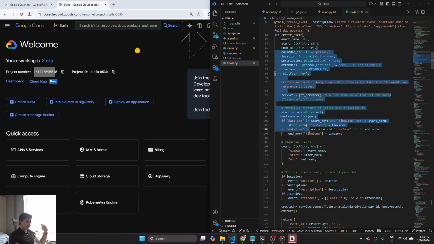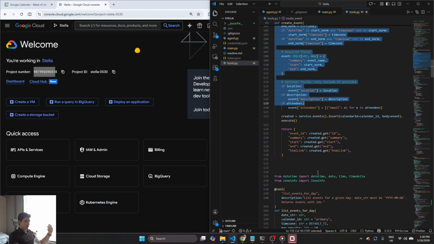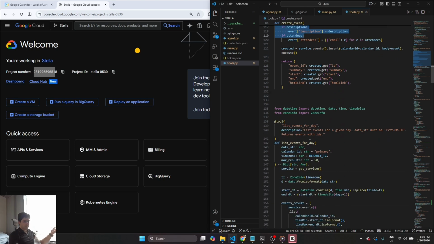And this basically uses the Google Calendar API, how to create events, etc. Don't have to run through it. You can go on Google for developers, and then you'll find all the APIs you need for Calendar, for all the Workspace apps, Drive, Gmail.